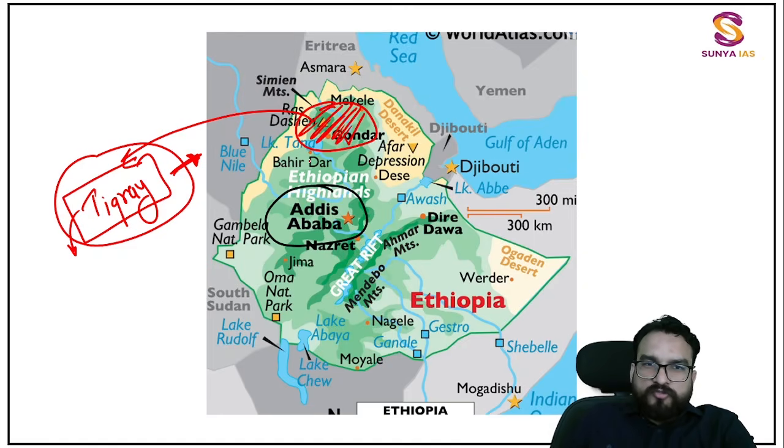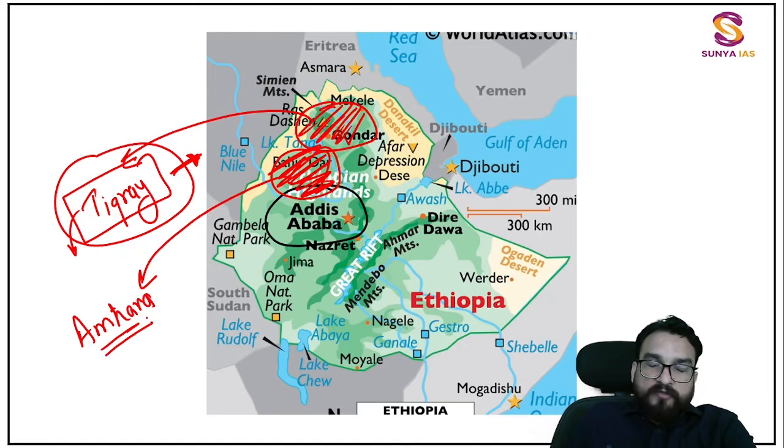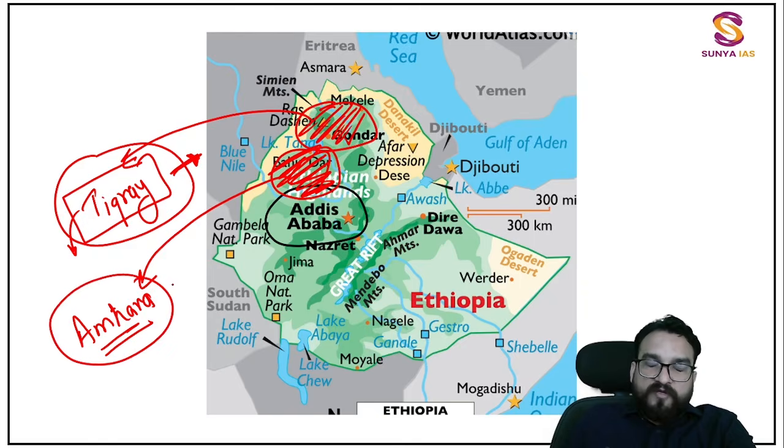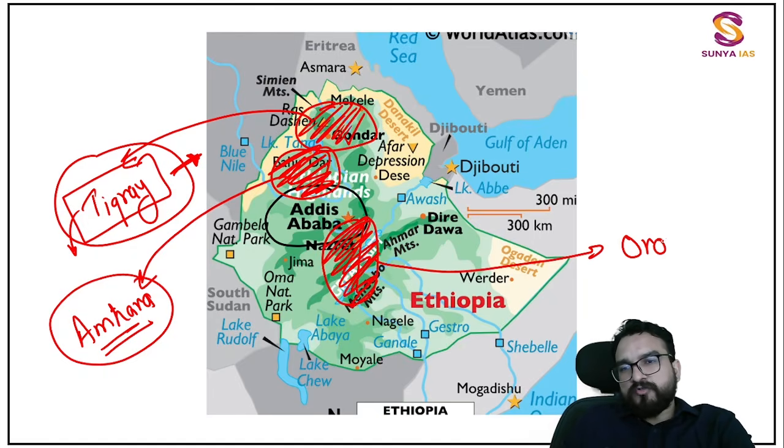Below that you will be finding one more province over here which is known as Amhara. There is a difference between Amhara and Asmara. Asmara is the capital of Eritrea. Asmara, okay? And over here I am telling you the Amhara region. So this is also of the African country, that is Ethiopia. And one more region over here you will be finding, no need to forget this, that is Oromia, because of the Oromia tribe.